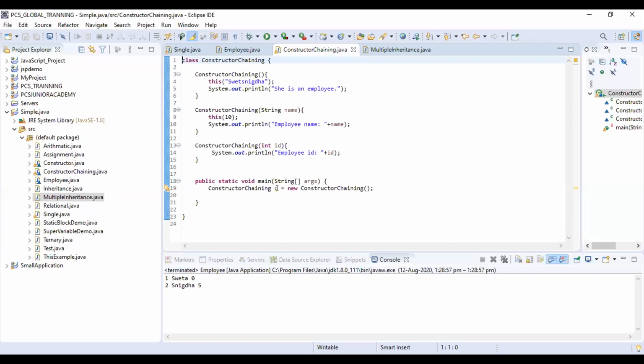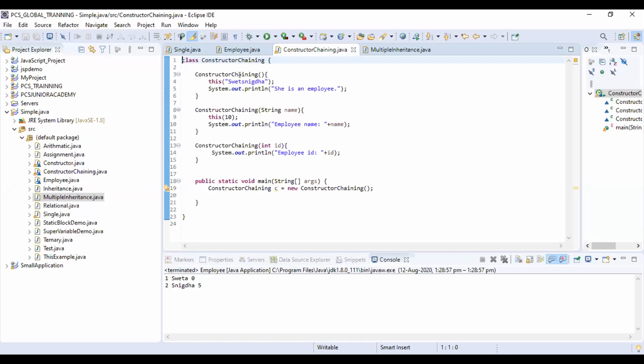And when I run this, first the control goes to the default constructor, as there is no parameter within the constructor. It will go to this constructor chaining. Then I have used the this keyword, within it I have passed the variable Shweta Snigdha.